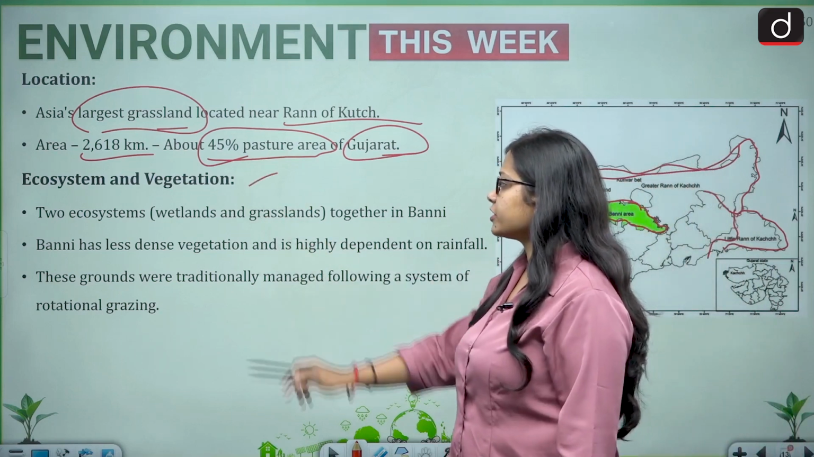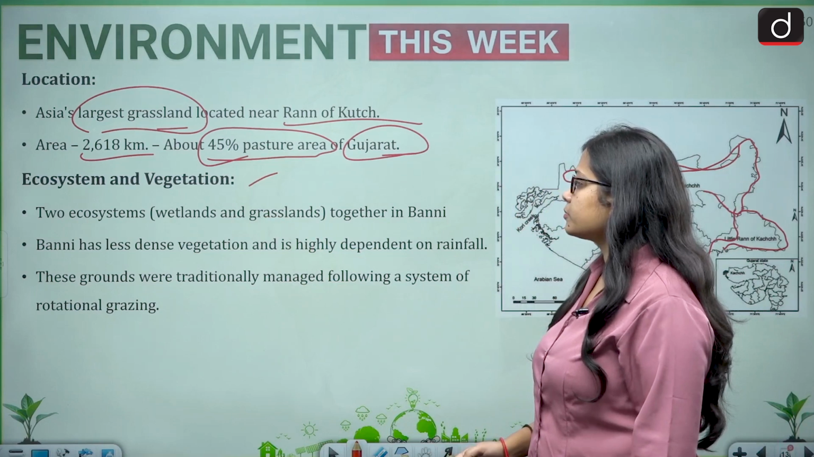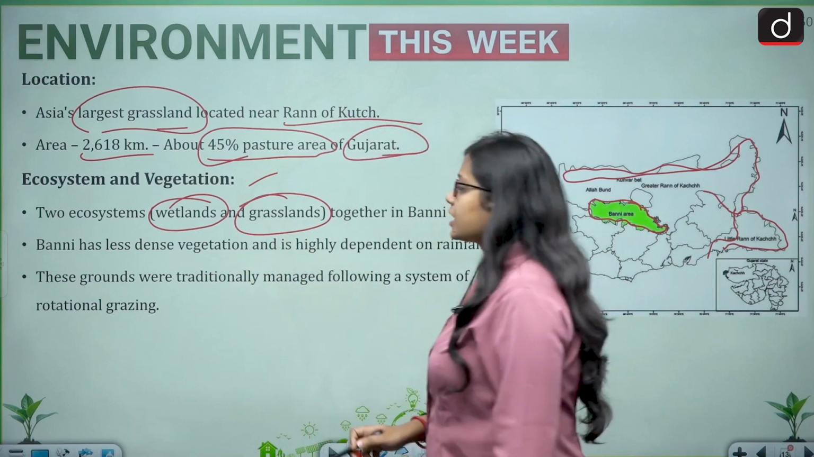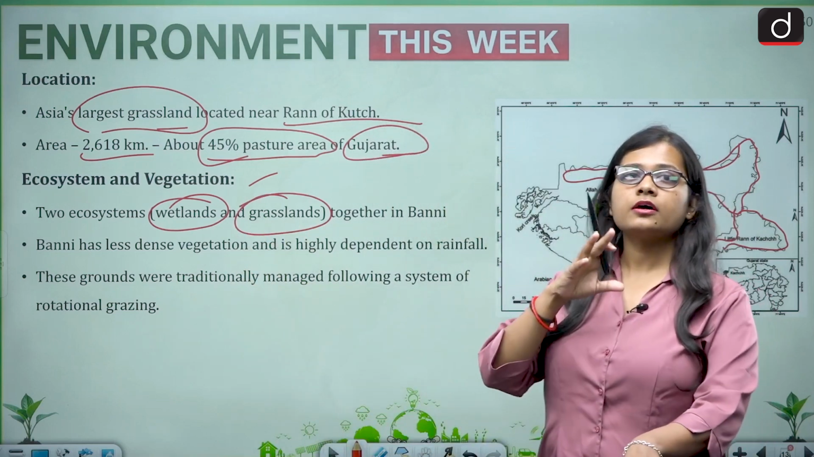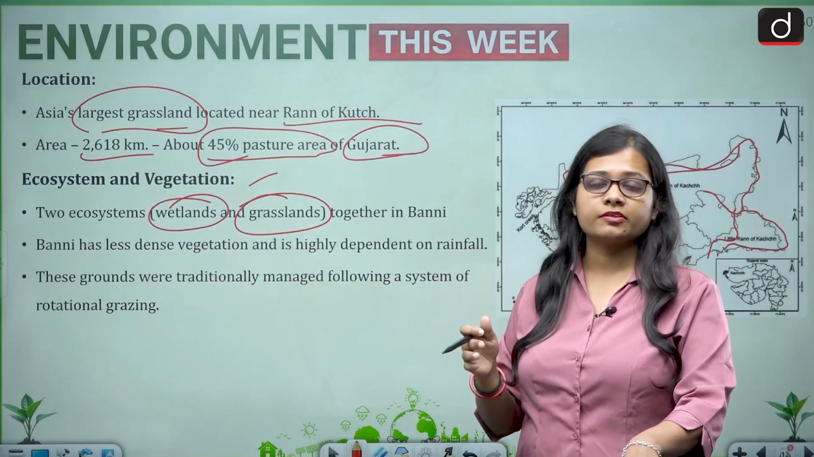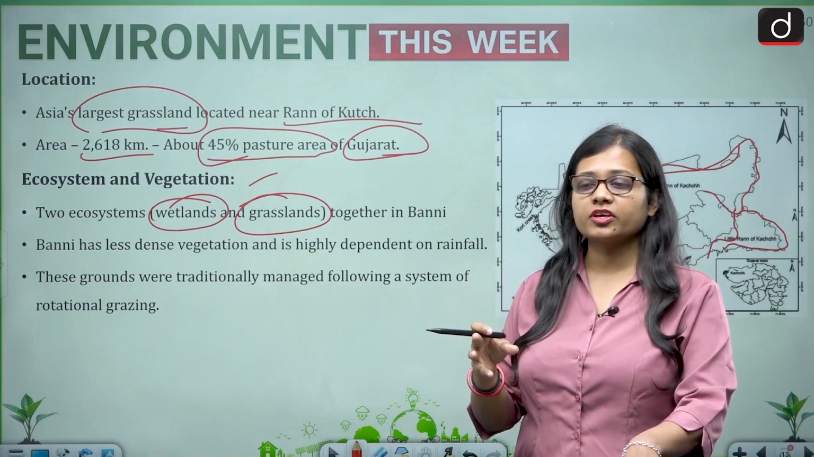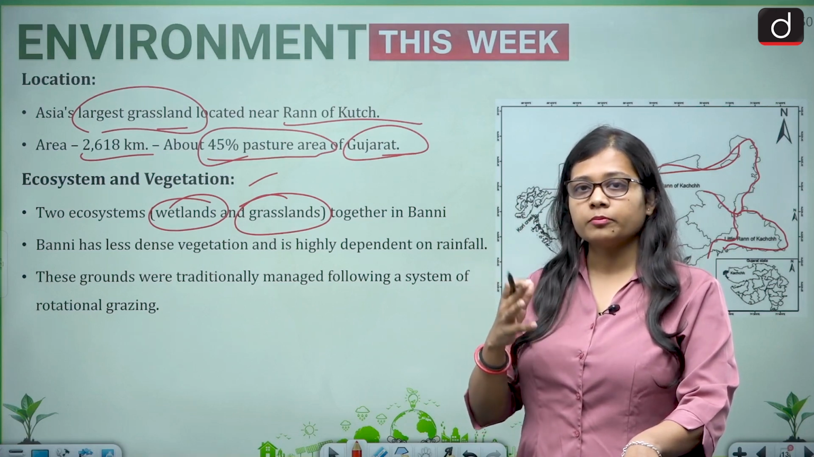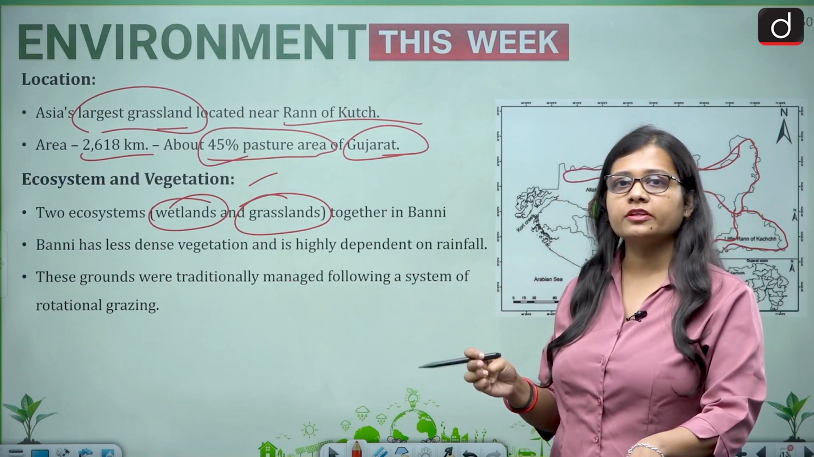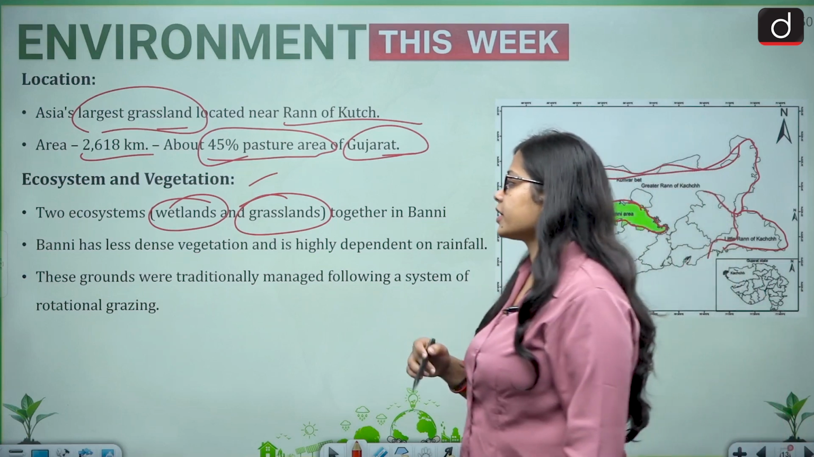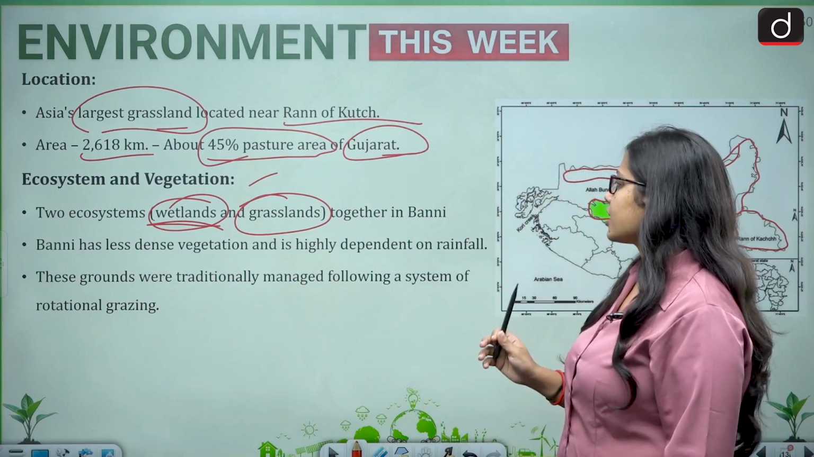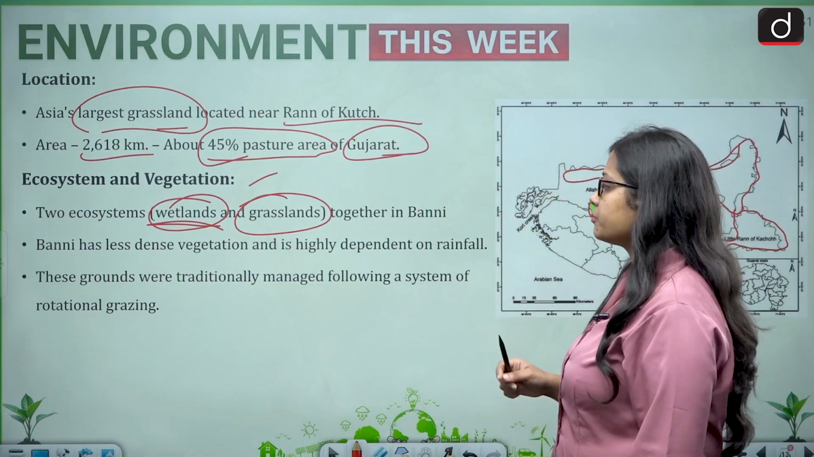Now about the ecosystem and vegetation. There are two types of ecosystems within the Bunny grassland, and that is the wetland and the grasslands. Grasslands are the areas where we can basically see the flora and the fauna, the animals, or you can say the herbivores and the carnivores. The herbivores move from one place to another, and they can also find their pasture there. Then it also has a wetland. So both wetland and grassland are present together in Bunny grassland.